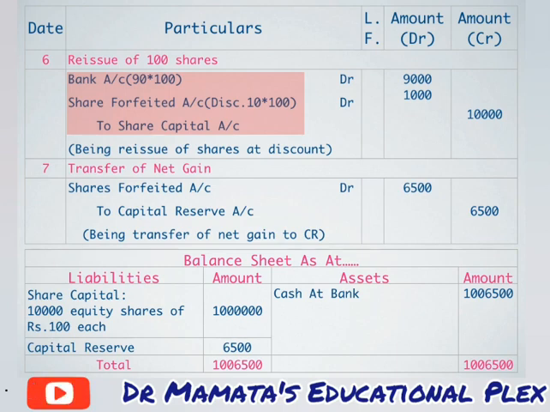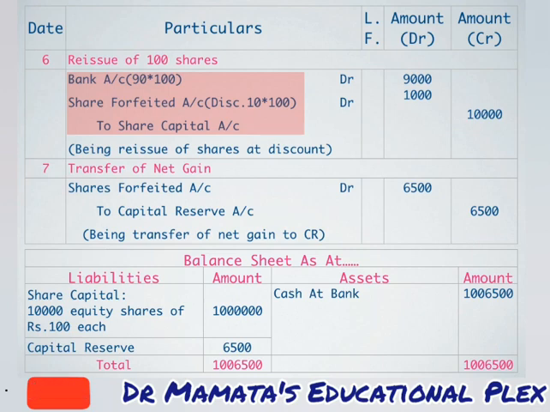Now if you go through both of these entries properly, in the share forfeiture entry you can understand that we have a balance of rupees 7,500 in our share forfeited account. In the last entry, in forfeiture, we have 7,500 balance. Share forfeited account was credited in that entry.